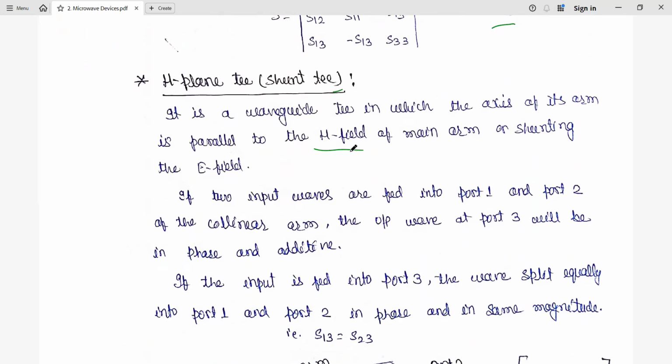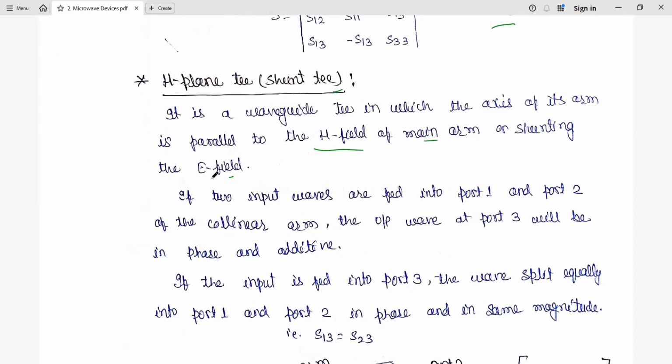In the E-plane T, the side arm was parallel to the electric field, and here the side arm is parallel to the magnetic field of the main arm, shunting the electric field.